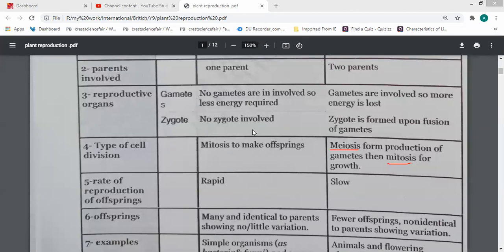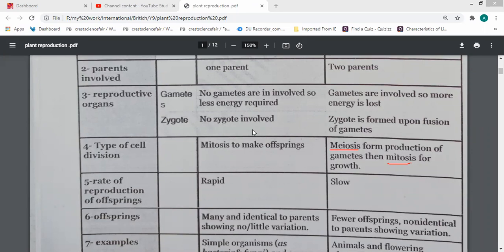Okay. Thank you. The main point is that sexual reproduction occurs through different stages. First stage, formation of gametes. Second stage, fertilization. No fertilization before the formation of gametes.